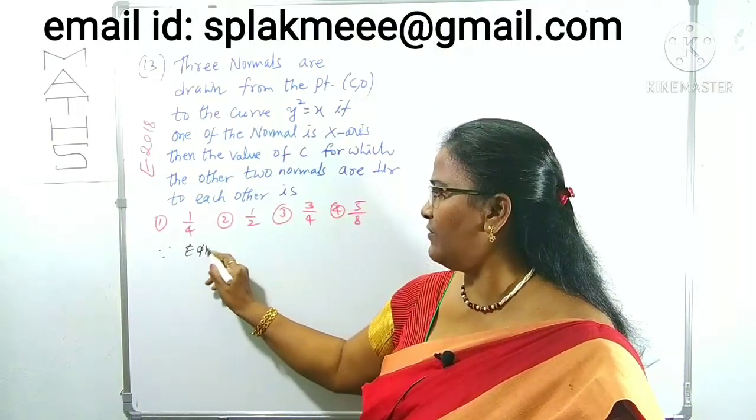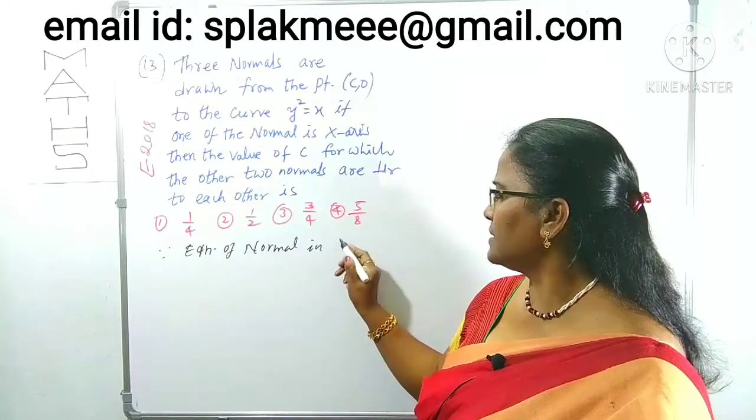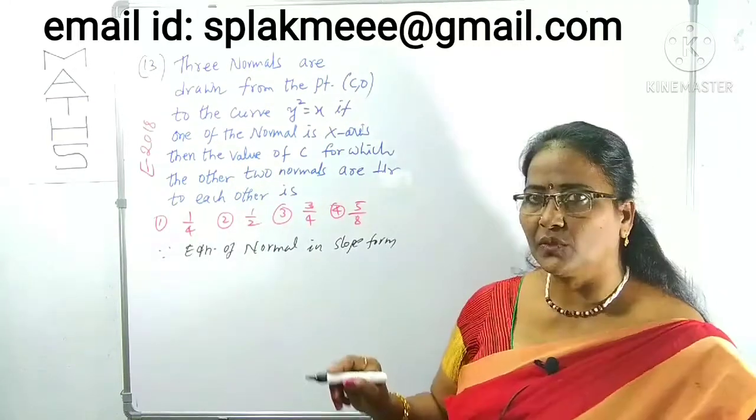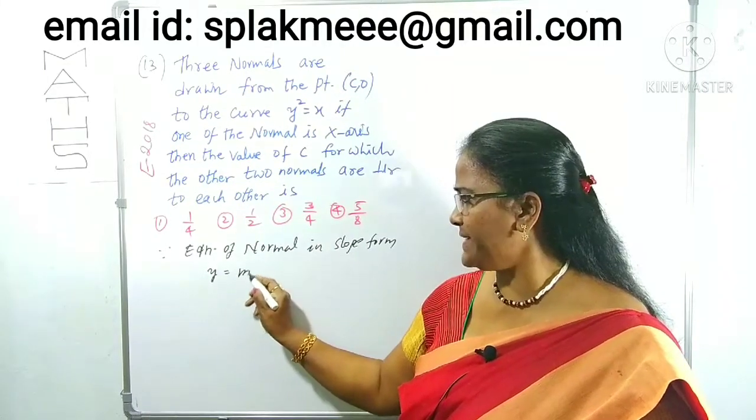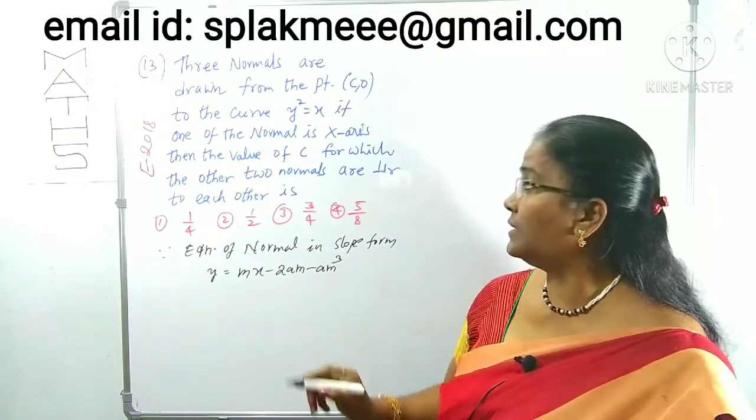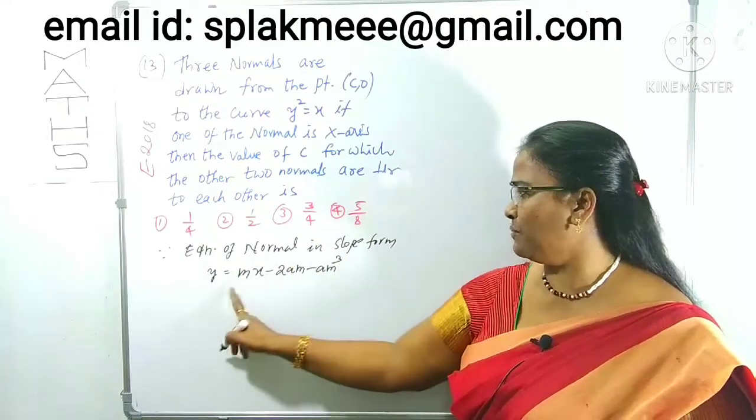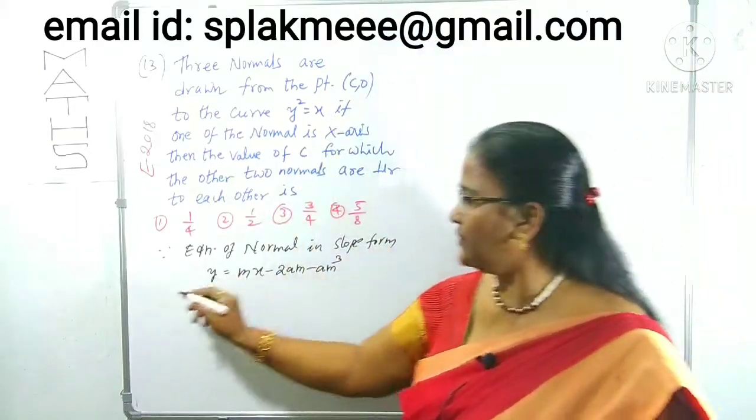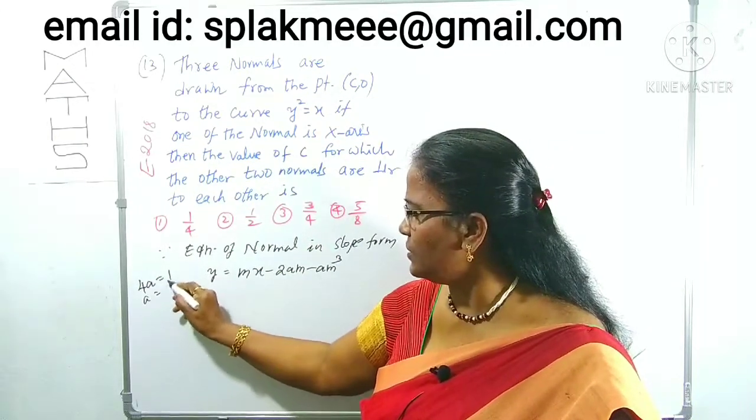The equation of normal in slope form with respect to the parabola y square is equal to 4ax is y equals mx minus 2am minus am cube. What is the a here? Clearly 4a is given as 1. 4a is 1 means what? a is equal to 1 by 4.